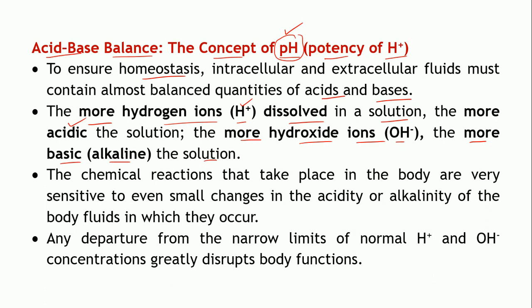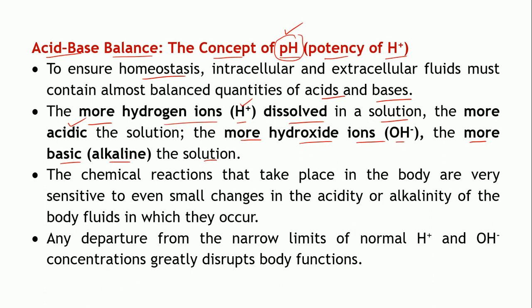Now, there are different body fluids which have a particular pH. A specific body fluid will have a particular pH, and it is very important to maintain that pH in that fluid.